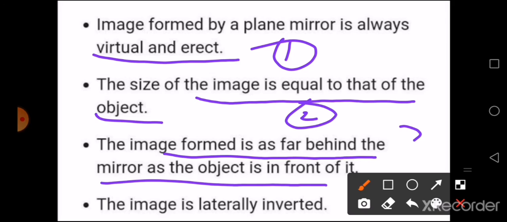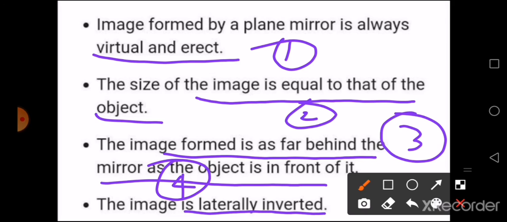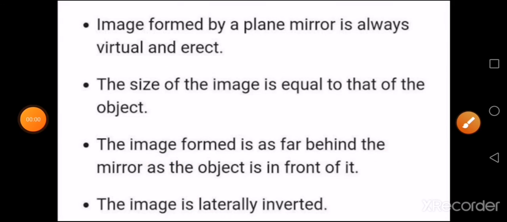And that is the third characteristic. And the last and important characteristic, that is the image is laterally inverted. So this is what we have learned today, the 4 characteristics of image formed by a plane mirror. Okay. Hope you all have got the important 4 characteristics of image formed by a plane mirror.